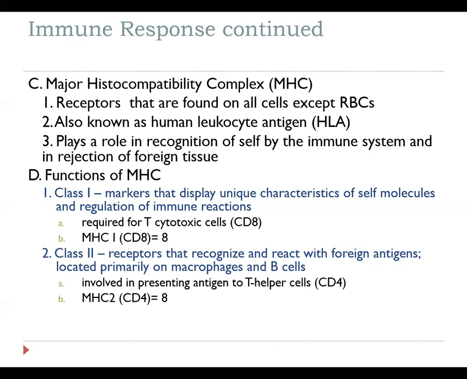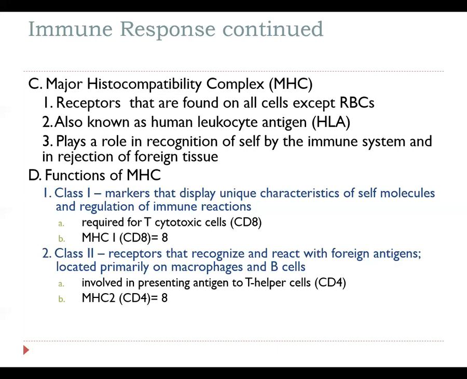One of the ways that I encourage you to remember which MHC communicates with which T cell is by looking at the numbers associated with the classes. So MHC1, the 1, and the 8 in CD8, if you make it into a multiplication problem, 1 times 8 is 8. When it comes to pairing the MHC class with the type of T cell, 8 is great.